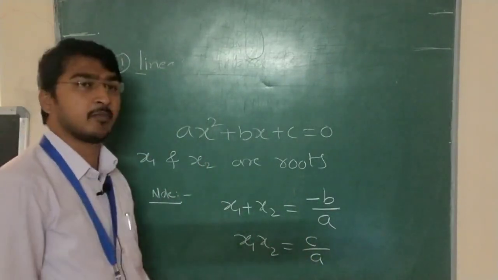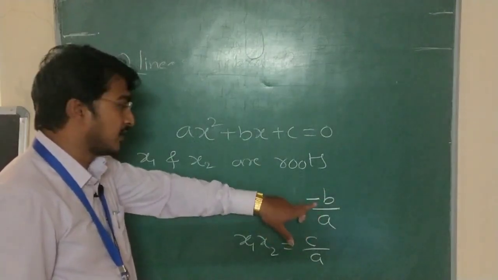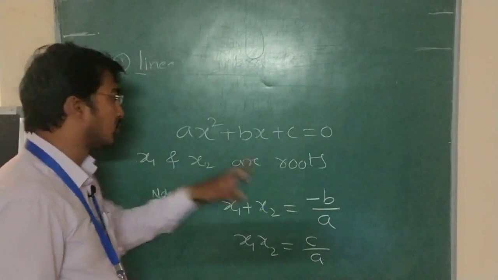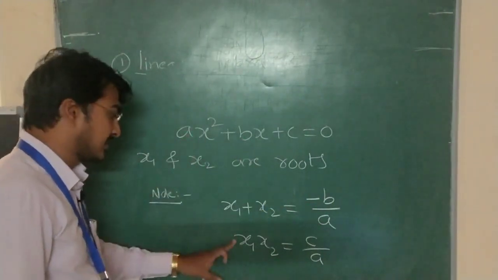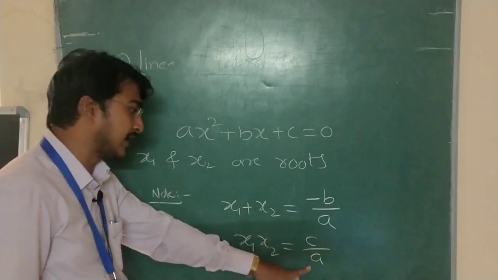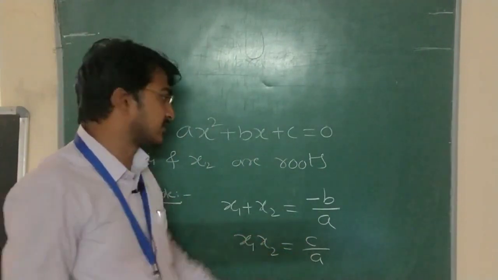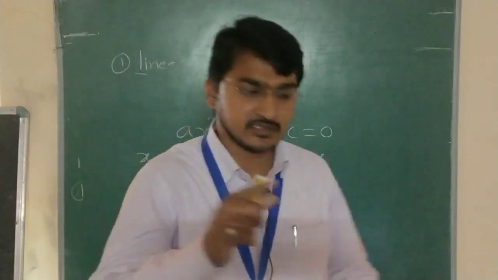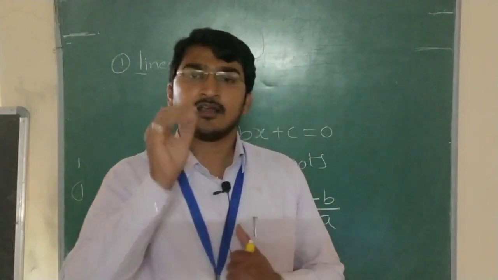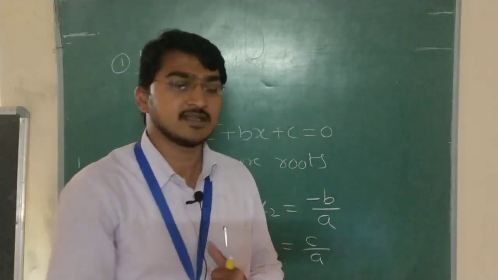So what is it, sir? Minus b by a: minus of coefficient of x divided by coefficient of x square. The product of the roots is equals to c divided by a, that is the constant value divided by the coefficient of x square. If you have any confusion, I will share the PPT, just see that. If you have any doubt, then we will discuss after seeing the PPT.